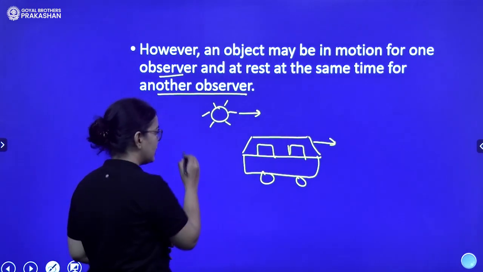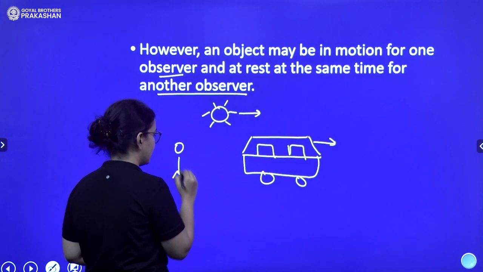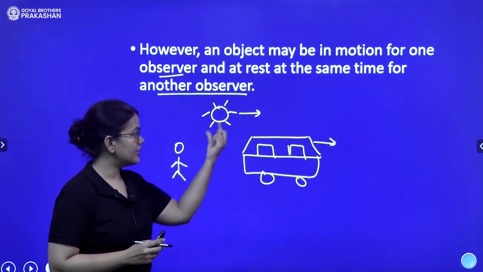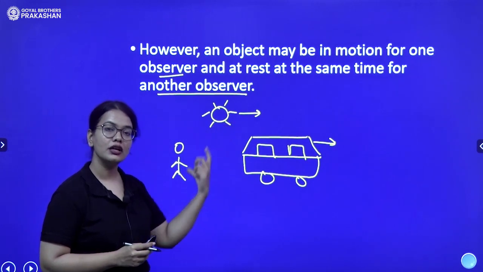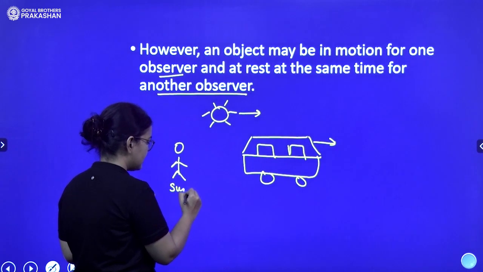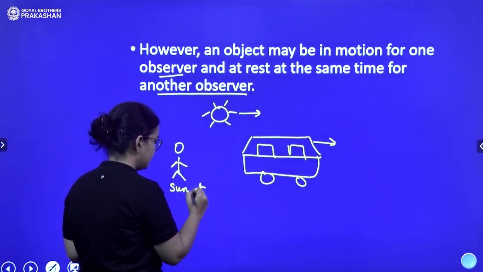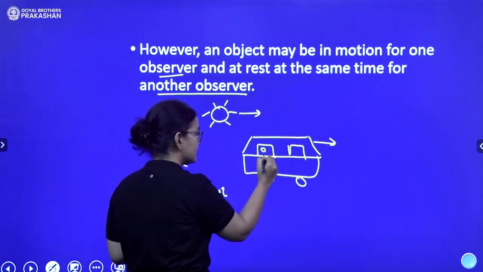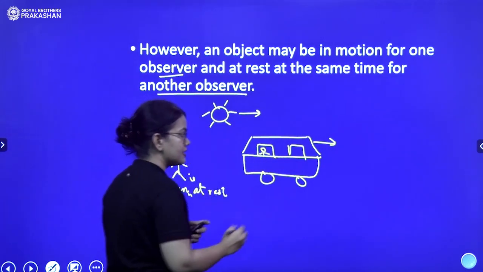But suppose there is a person who is standing outside, right? So for this person, sun is stationary, sun is not moving. So for this observer, sun is at rest. But for the one who is inside the car, sun is in motion.